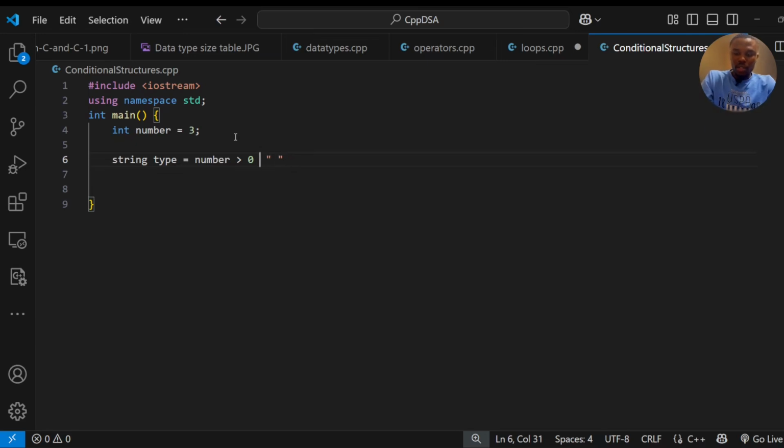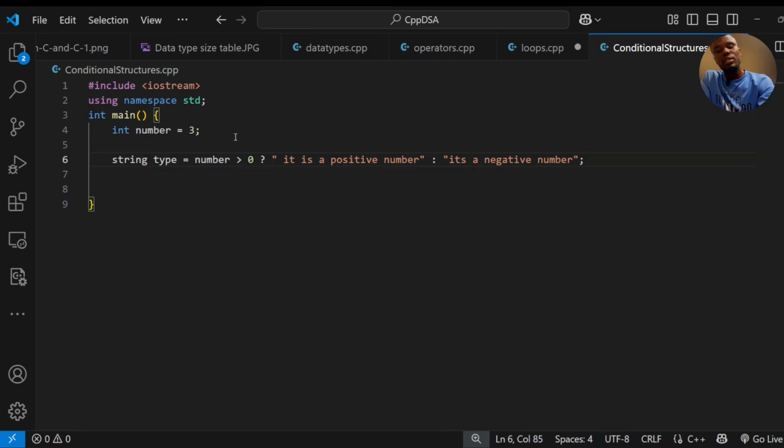No, this is not it, the question mark comes first. Is number greater than 0, it is a positive number, and then you put a colon, and then the opposite: if this condition is not met, it's a negative number. So the value of this string here is determined by this situation,